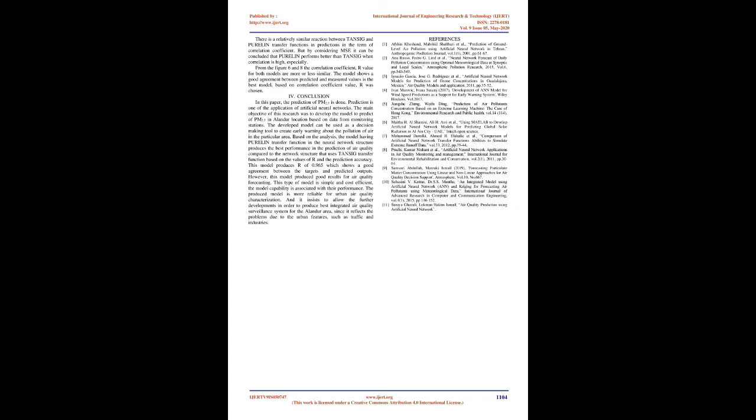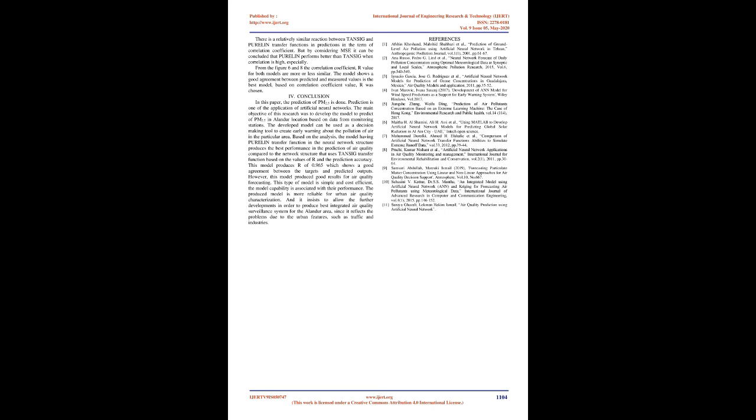In conclusion, in this paper, the prediction of PM 2.5 is done. Prediction is one of the applications of artificial neural networks. The main objective of this research was to develop a model to predict PM 2.5 in the Alandur location based on data from monitoring stations. The developed model can be used as a decision-making tool to create early warning about air pollution in the particular area. Based on the analysis, the model having the Purelin transfer function in the neural network structure produces the best performance in the prediction of air quality compared to the network structure that uses the Tansig transfer function, based on the values of R and the prediction accuracy.